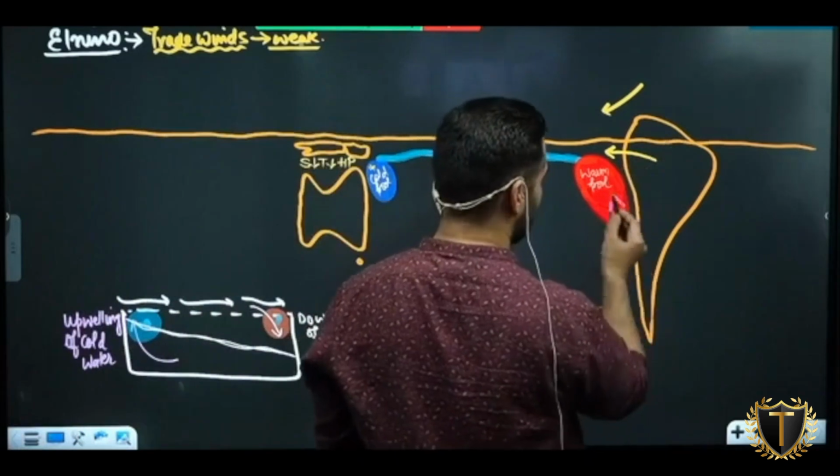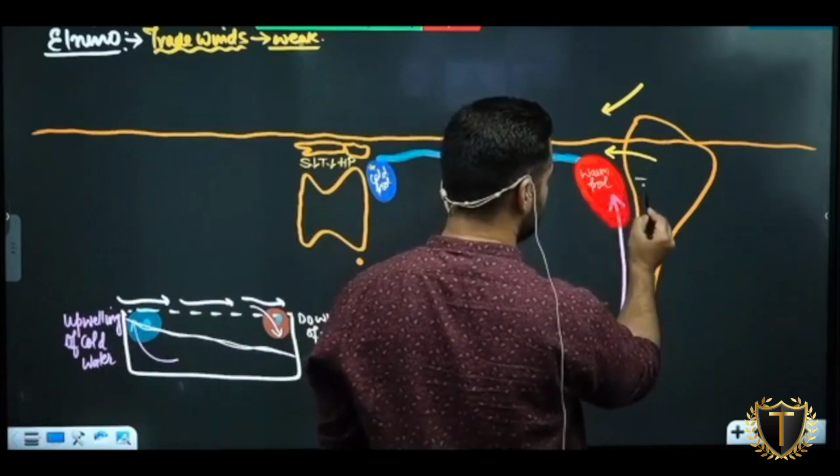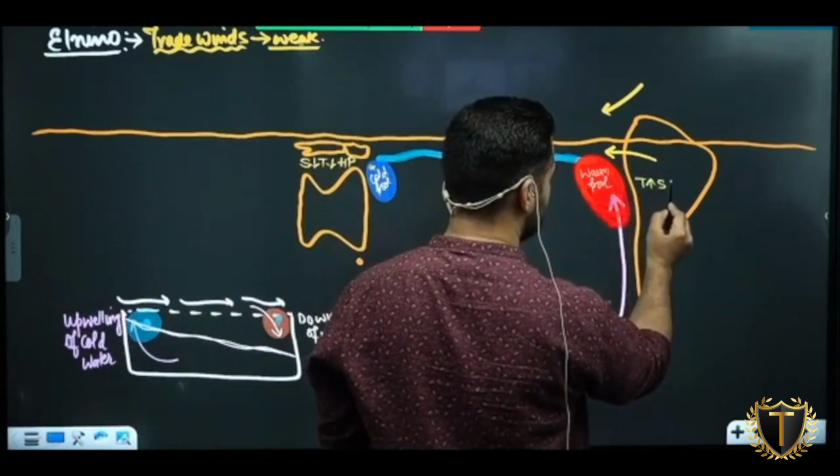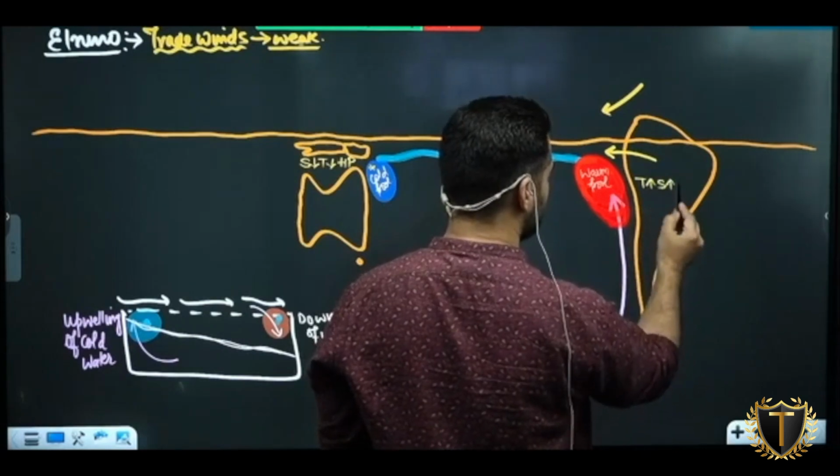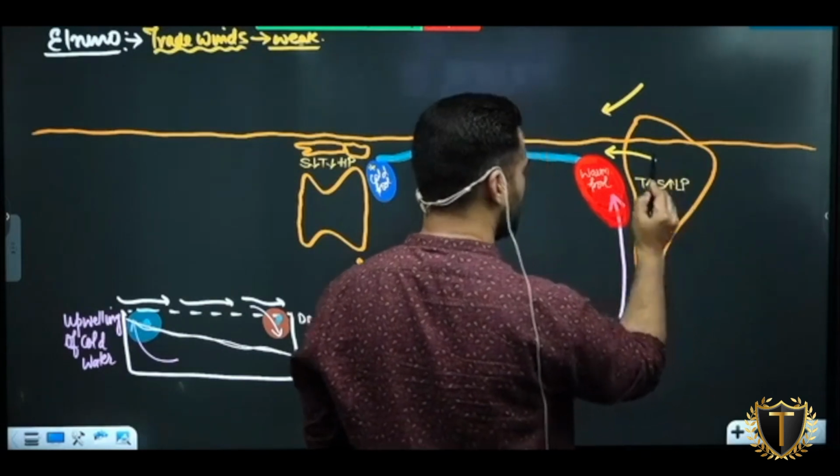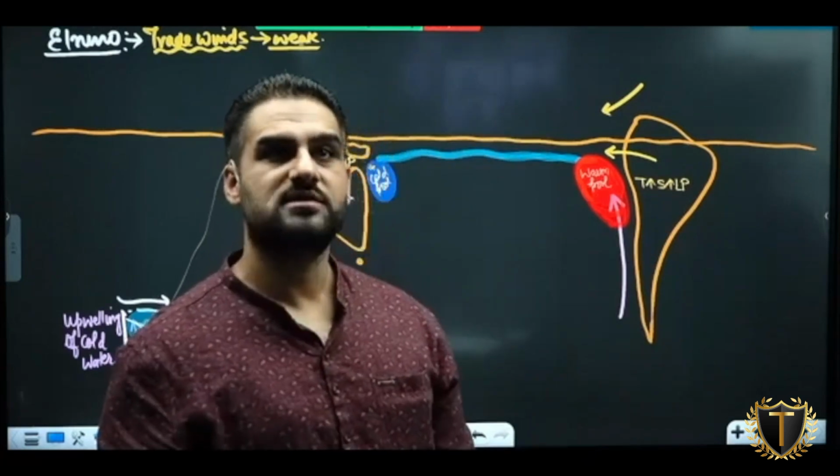Driest desert of the world, warm pool of water is coming. What will be temperature? High. What will be sea level? High. What will be pressure? Low. ठीक है जी.